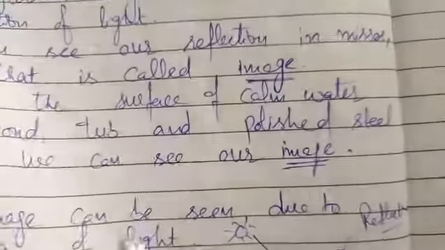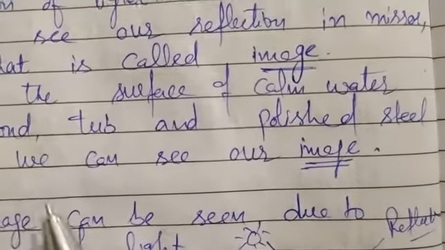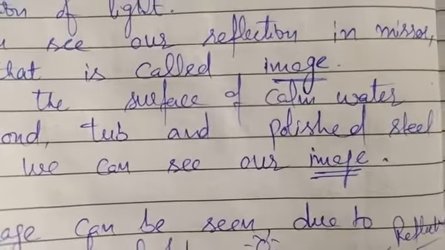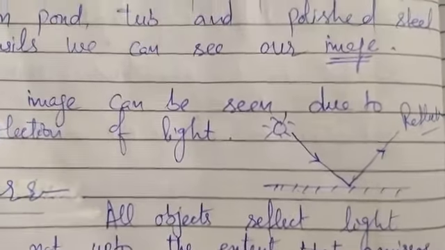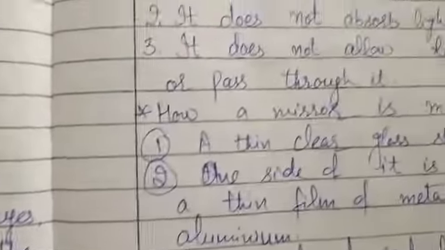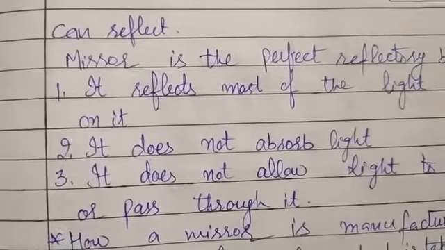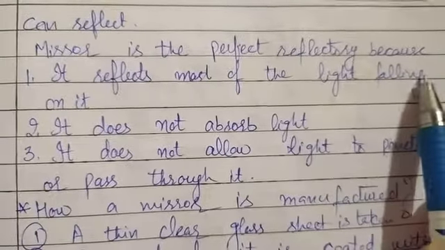When light falls on any object, some part of it is absorbed and some is reflected by the object. But a mirror reflects light to the greatest extent, or we can say maximum light is reflected by the mirror. So a mirror is the perfect reflector. Why?